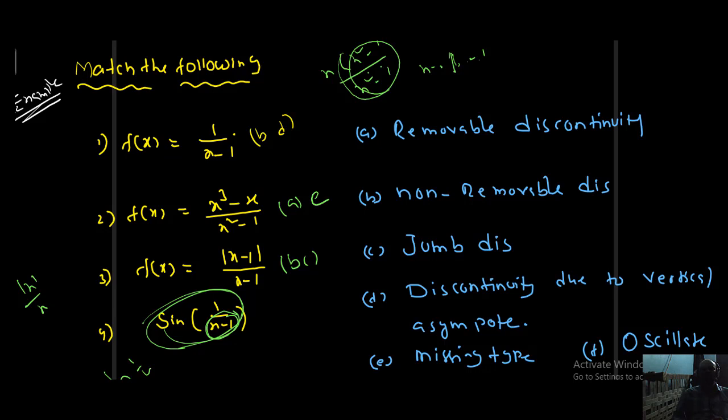Actually, what they should give is: match the following functions at x equal to 1. Then directly you can say the answers. At x equal to 1, this is BD. At x equal to 1, this is AE. At x equal to 1, this is BC. At x equal to 1, this is oscillating type, that is F, and also non-removable, so I can say this is BF. I hope you people understood the concept of discontinuity of the function at a particular point and its type.